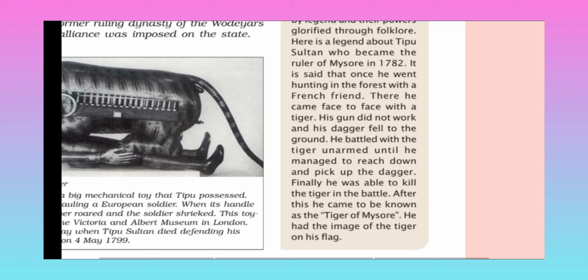His gun did not work and his dagger fell to the ground. He battled with the tiger unarmed until he managed to reach down and pick up the dagger. Finally he was able to kill the tiger in the battle. After this, he came to be known as the tiger of Mysore. He had the image of a tiger on his flag also.